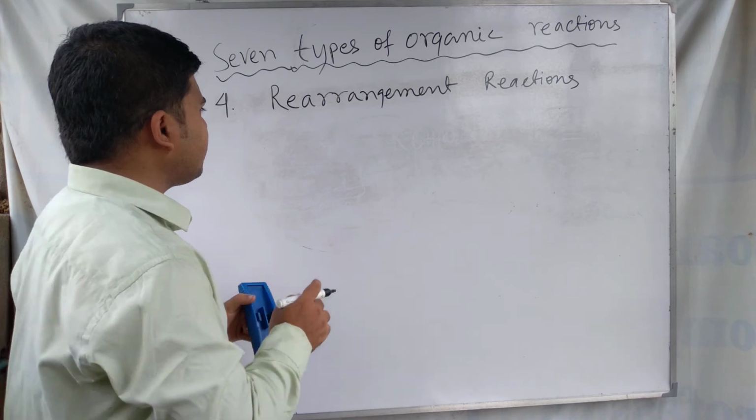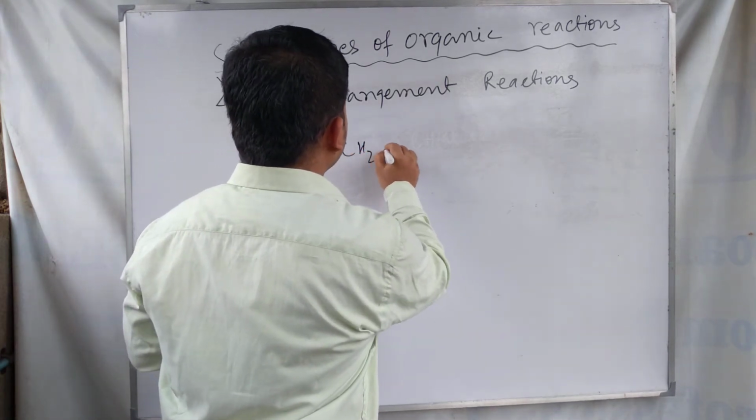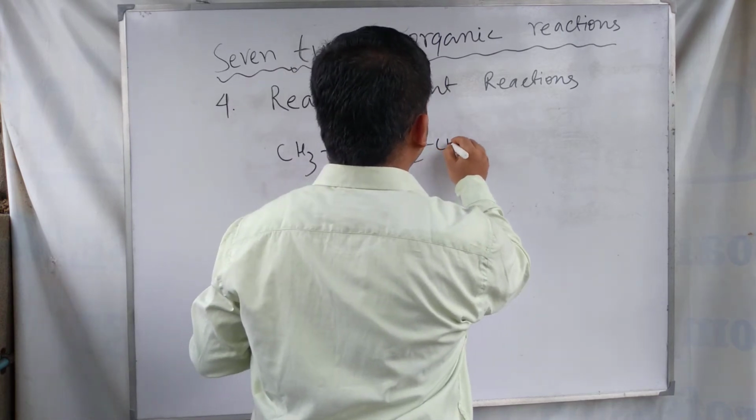In rearrangement reactions, suppose we take an example of CH3CH2CH2CH3.